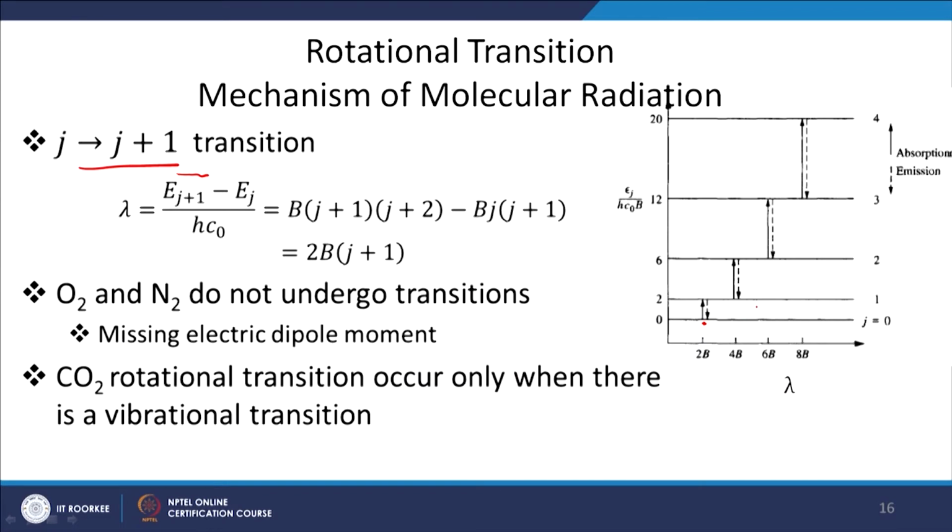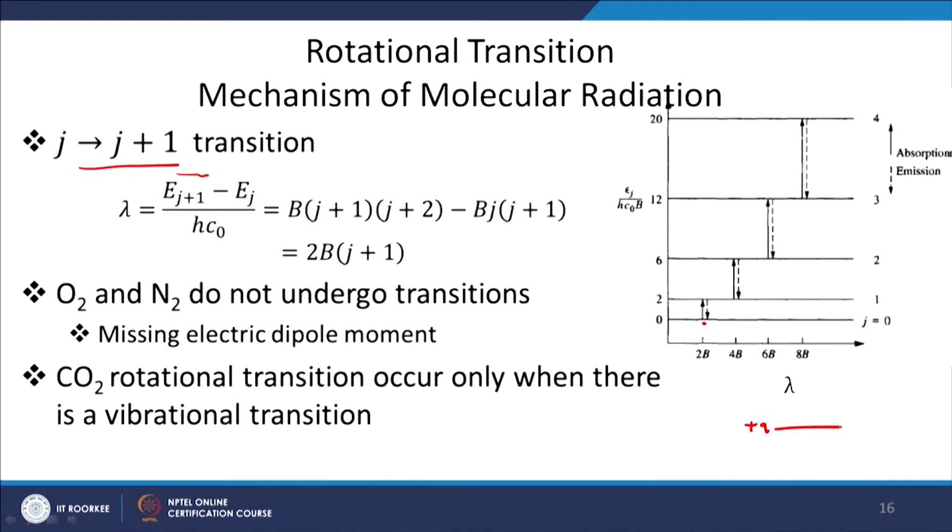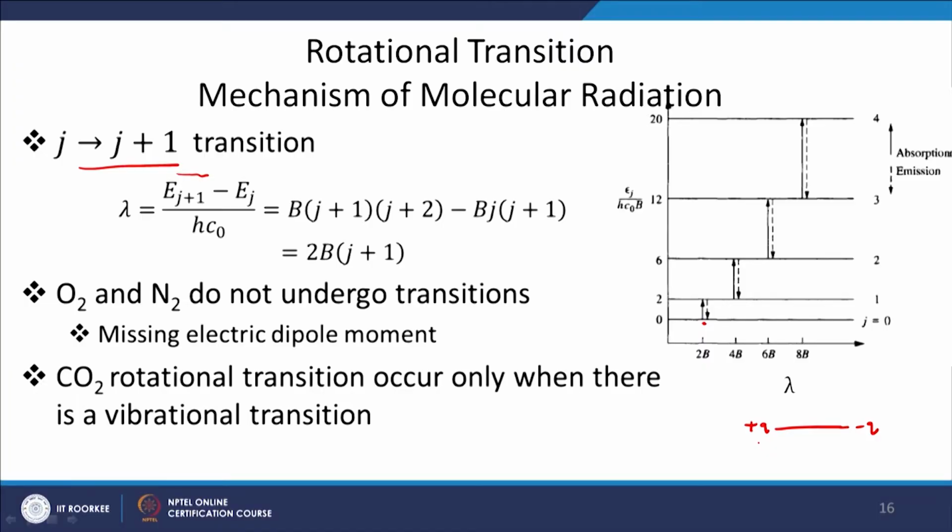Now, there are many molecules that do not exhibit this type of transition, such as oxygen and nitrogen. We will study this in the next lecture in more detail. Oxygen and nitrogen do not emit or absorb radiation in this form because they lack an electric dipole moment. We know that two charges of different sign separated by some distance is called a dipole. Now, both oxygen atoms are of the same type, they have the same number of electrons. So, the charge difference is not there, and they do not form a dipole. Same thing goes with nitrogen.